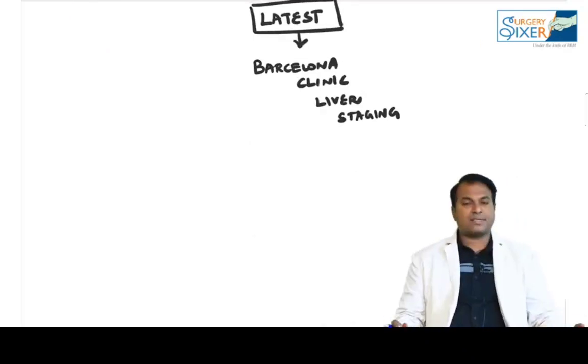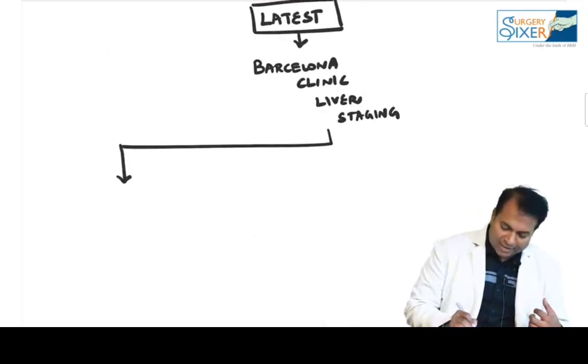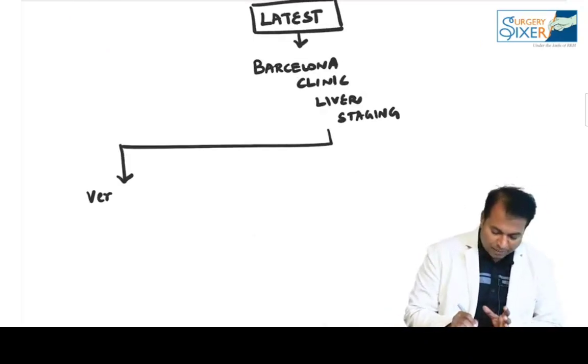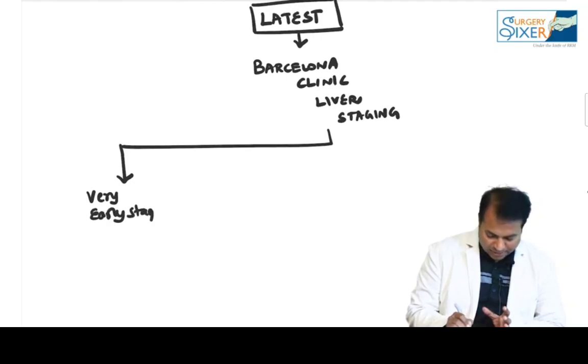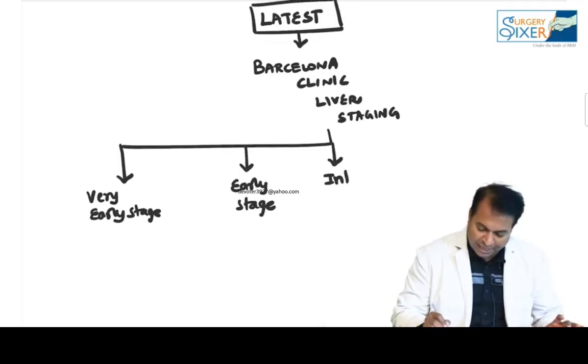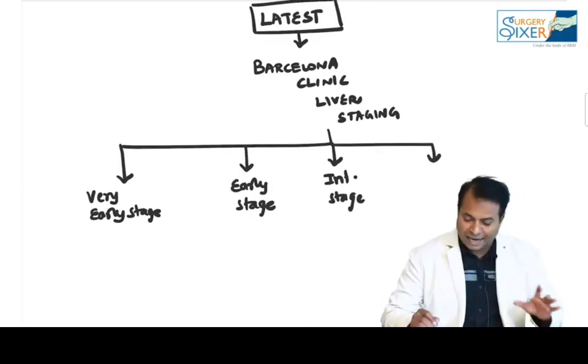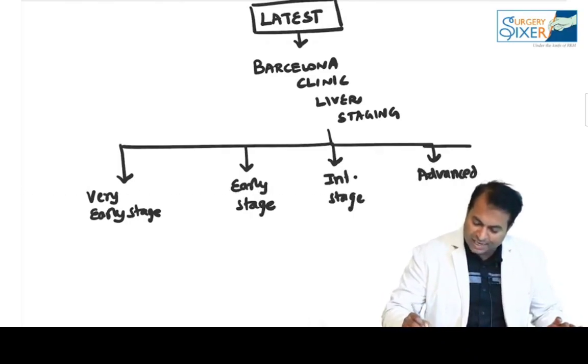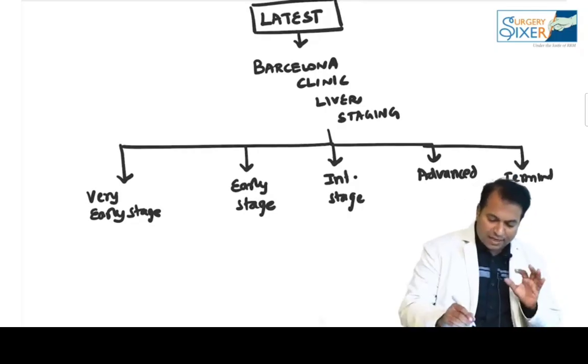It is a very simple staging system which helps you to diagnose as well as to treat under various headings. The headings are: number one, very early stage, then early stage, then intermediate stage, then locally advanced stage, and then terminal stage. Like that we have the stages. In this I would like to tell you only a few points.